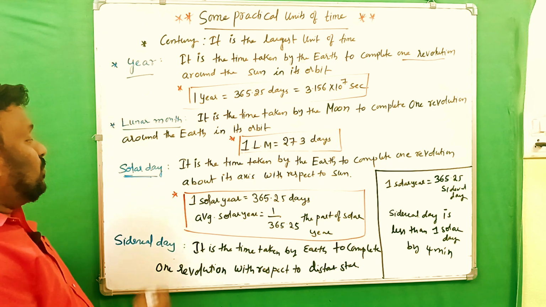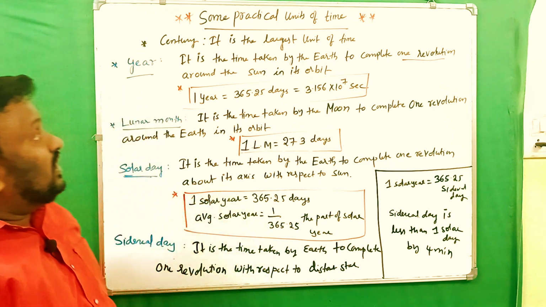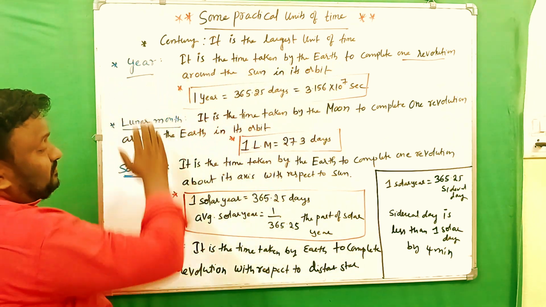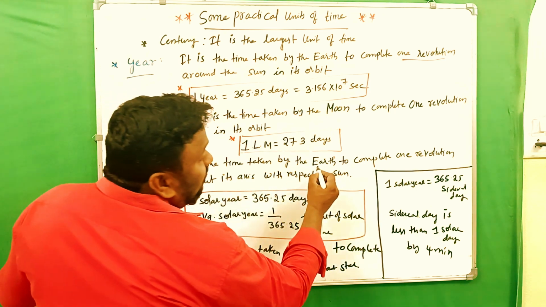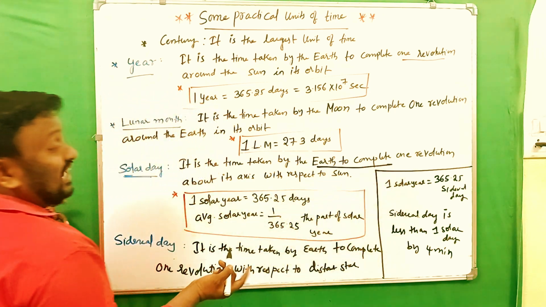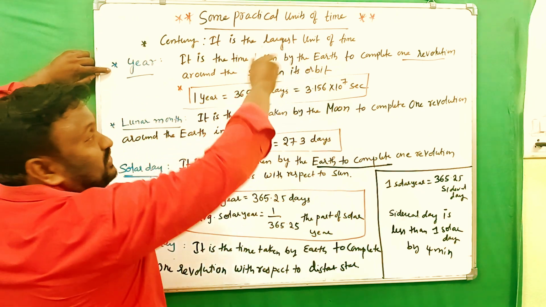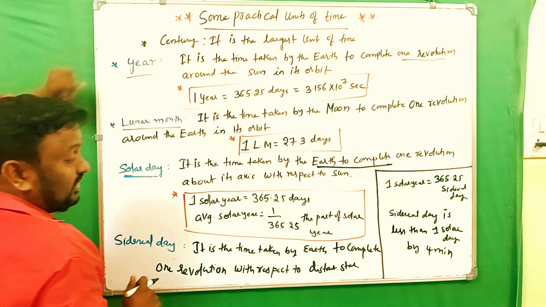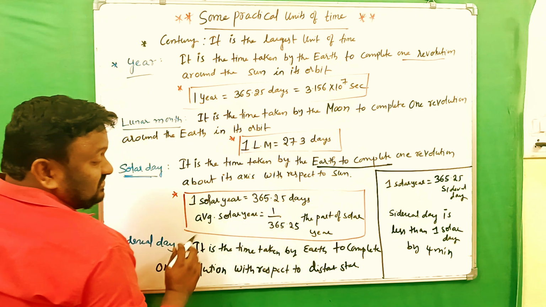Okay, and now one solar day. Revolution around the sun is what we call a year, but in the case of a solar day, it is the time taken by the earth to complete one revolution around itself. So when it goes around the sun we call it a year, and around itself we call it a solar day. Okay, so 1 solar year is 365.25 days.